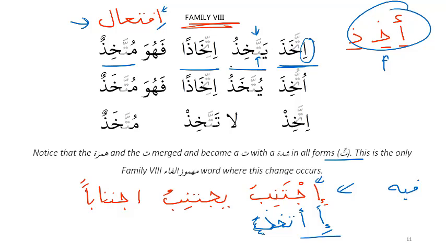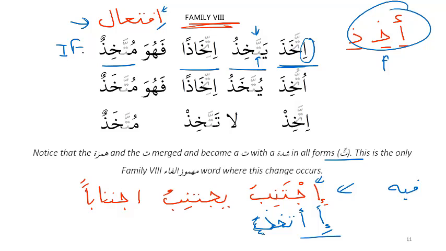So here the root letter is hamza, but that hamza is by and large hidden. The hamza that is part of the root letter just gets merged into this ta with the shadda. So ittakhaza, yattakhizu, ittikhazan, fahuwa muttakhiz.